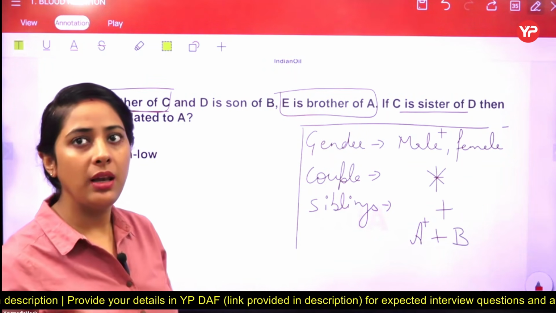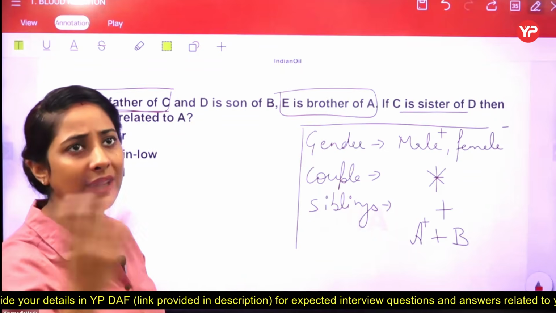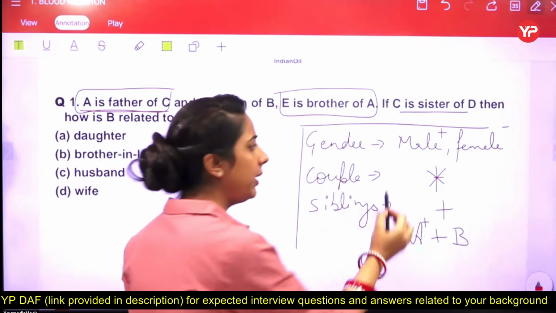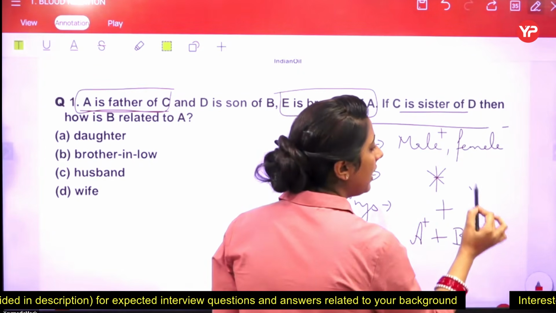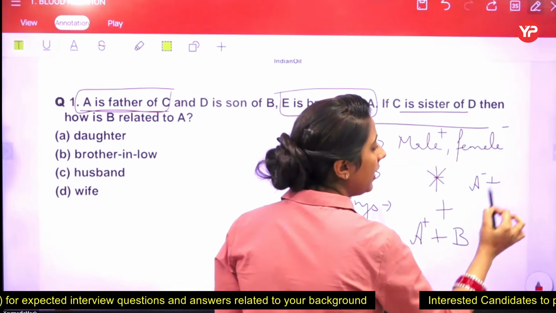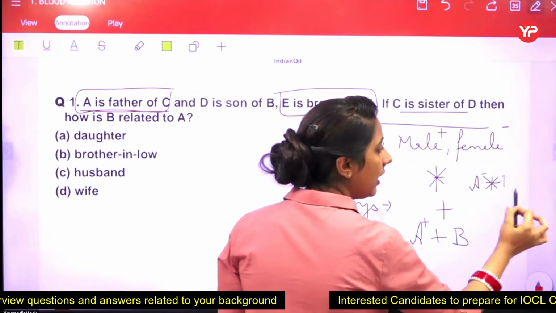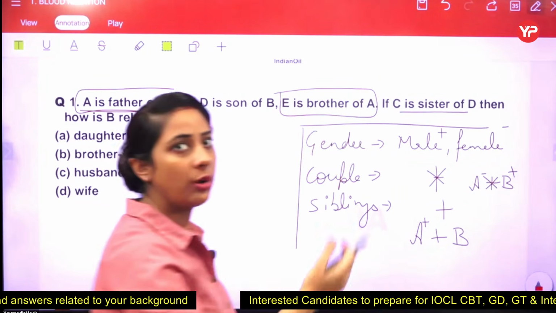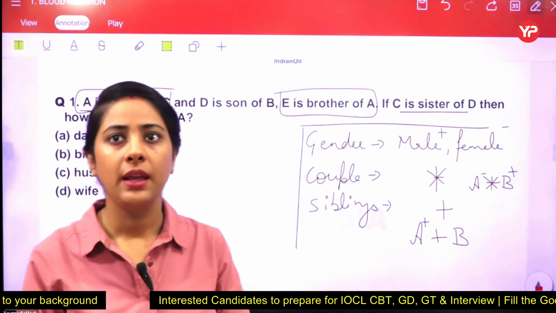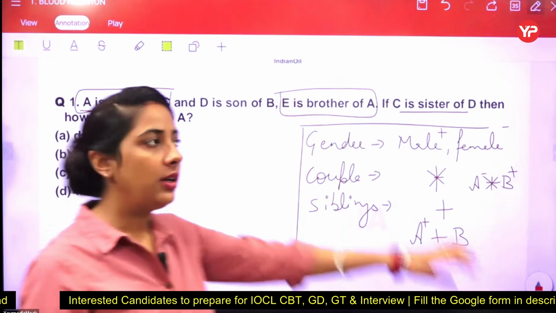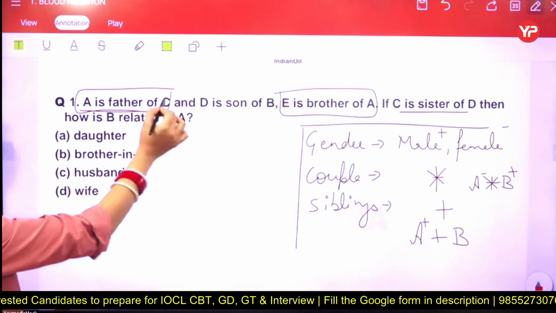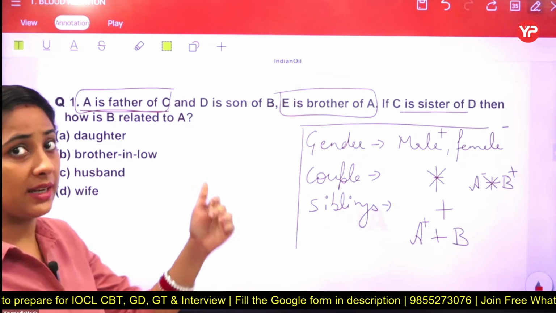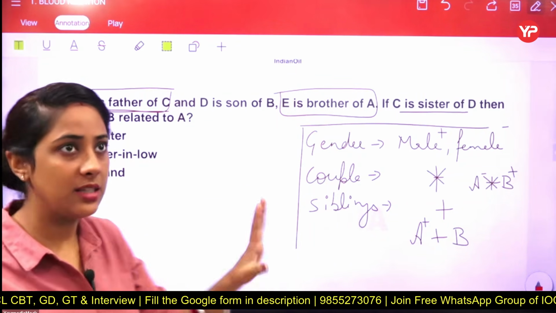And to represent the couple, if I say that A is a wife of B, so there A is a wife, it means A is a female, wife है इसीलिए बीच में star का sign, wife of B, it means it is very clear, it is common sense that B is a male here. Got it? Now coming back to this particular question, A is the father of C. Then how can we represent? A is a father, it means A is a male. This point is very clear.